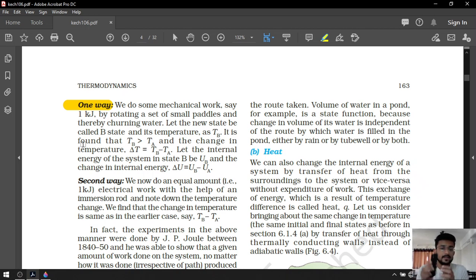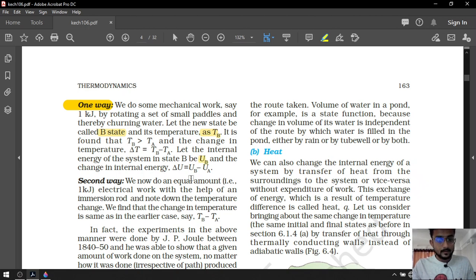For example, this is our thermos, and I have water inside it. I am using a pedal; pedals are there with the thermos. So as the pedal rotates, the water is going to be churned inside the thermos and work will be experienced by the water. Okay, how much work? 1 kilojoule of work will be done. Let the new state be called state B after the work. So the temperature will be TB and its internal energy will be UB.